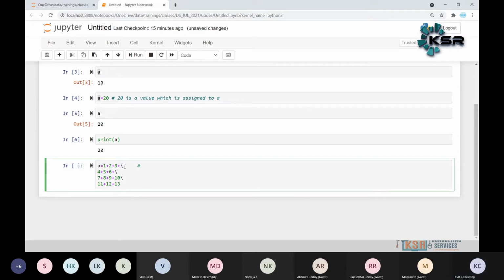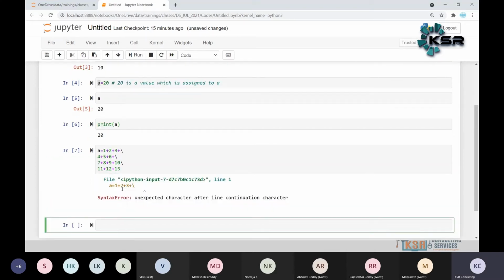Here, I cannot write it because it is on the same line only. So if I write this, it shows a syntax error. What is a syntax error? Unexpected character after the line continuation. Can anyone identify where the issue is? Some small mistakes we have made. After 10, there is no plus. Yes, after 10 there is no plus.